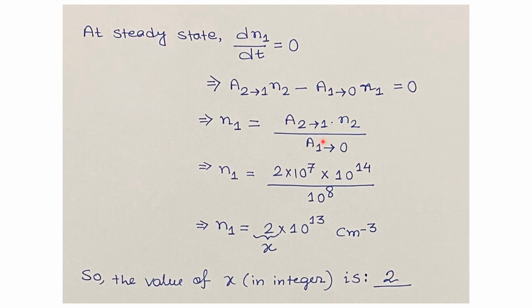Now these three values A21, N2 and A10 are given in the question. So we put the values in this equation. We get N1 equals 2 into 10 to the power 7 times 10 to the power 14 divided by 10 to the power 8. So we are getting N1 as 2 into 10 to the power 13 per centimeter cube. So the value of x in integer form is 2. So 2 is the answer for this question.